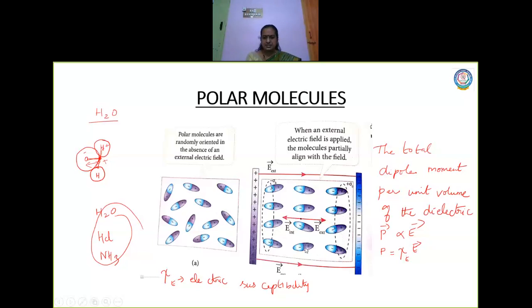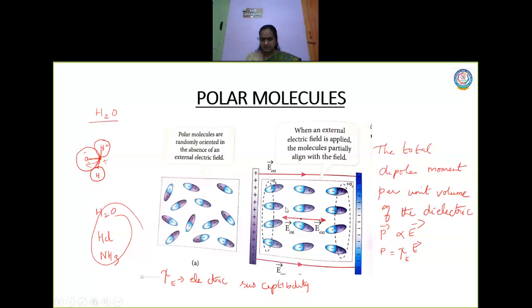And what happens here? Here the positive charge of a dipole is very near to the negative charge of the next dipole. Yes or no? So here the charges get nullified, and here also, and here also.